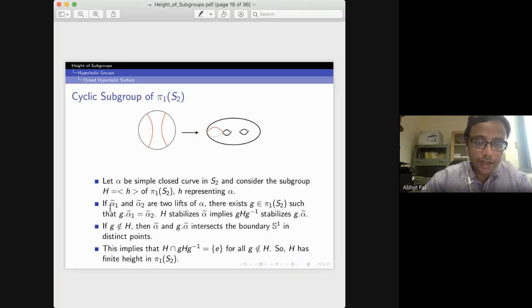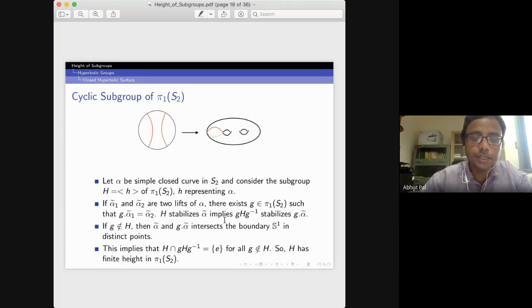If you take any two lifts, alpha 1 tilde and alpha 2 tilde, of alpha, where lift means that applying the covering map P to alpha 1 tilde gives alpha, that is the definition of lift. Then there exists some G in pi1 of S2 such that G dot alpha 1 tilde equals alpha 2 tilde. And because capital H is the cyclic subgroup generated by small h, h will stabilize this alpha tilde, and the conjugate G h G inverse will stabilize G dot alpha tilde.